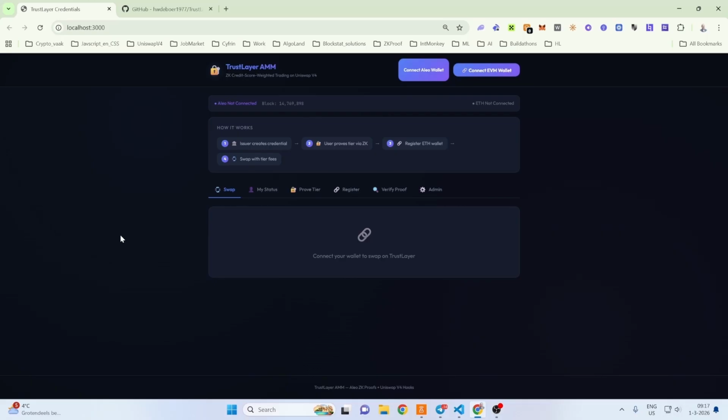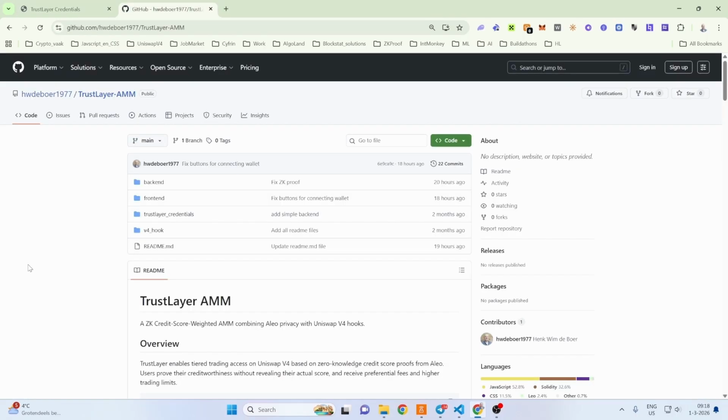In addition, we use Uniswap v4 hooks. TrustLayer implements a before swap hook that checks whether the trader is registered, what tier they belong to, and enforces tier-specific fees and trade size limits. This is the first time Uniswap's fee structure can be dynamically personalized per trader based on off-chain credentials, all verified on-chain through ZK proofs.